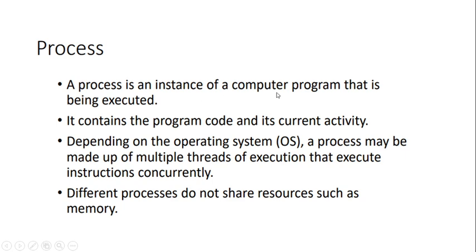So a process is an instance of a program which is being executed, as I explained. It will contain the program code and the current activity, and depending upon the operating system, a process may be made up of multiple threads of execution that execute instructions concurrently, and different processes do not share resources such as memory. So in a single process itself, there will be multiple threads of execution. So how can you define a process?